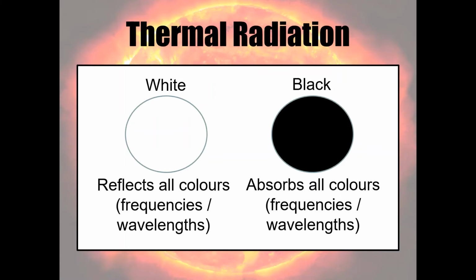Now, if our black object is absorbing all the different colours, i.e. all those different frequencies and wavelengths within the visible region, it's also going to be absorbing frequencies and wavelengths just outside the visible region. Again, that's where our infrared radiation is. So black objects are going to be absorbing all colours and infrared radiation.